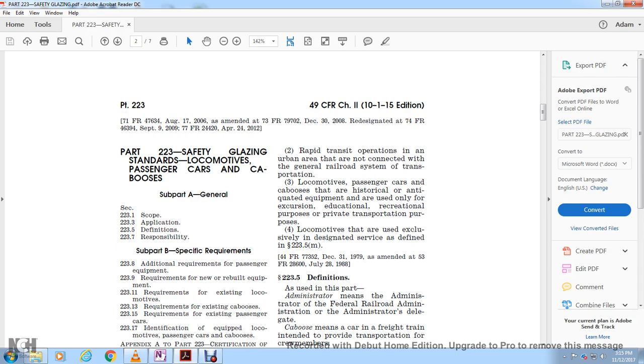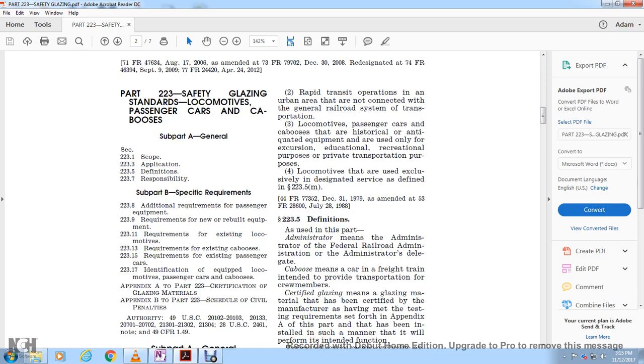223.15 Requirements for existing passenger cars. 223.17 Identification of equipment: locomotives, passenger cars, cabooses. Appendix A to Part 223, Certification of glazing materials. Appendix B to Part 223, Schedule of civil penalties. Authority: